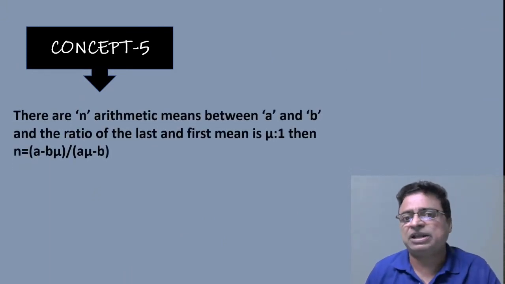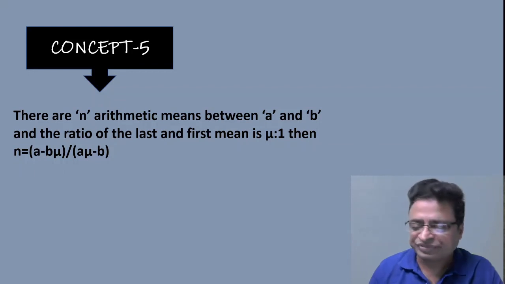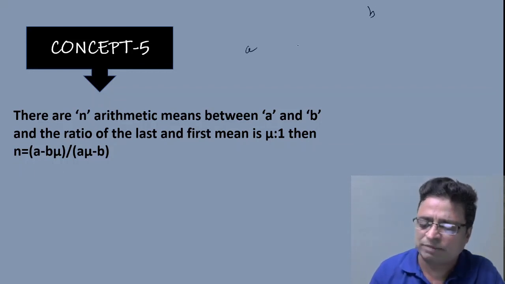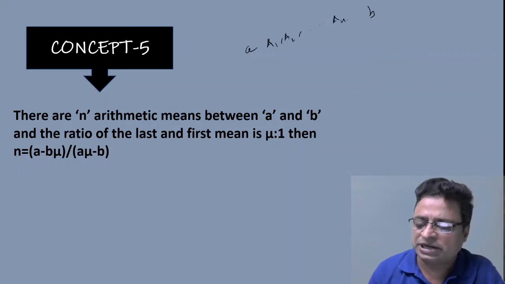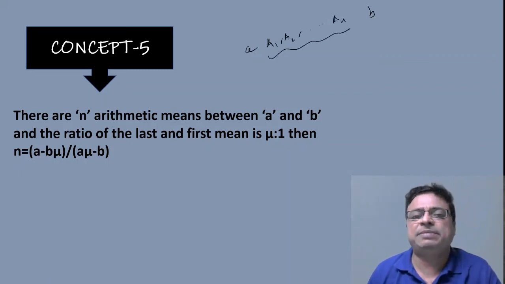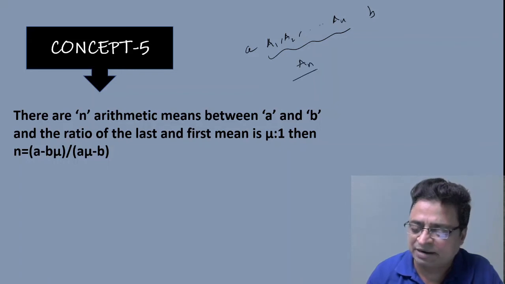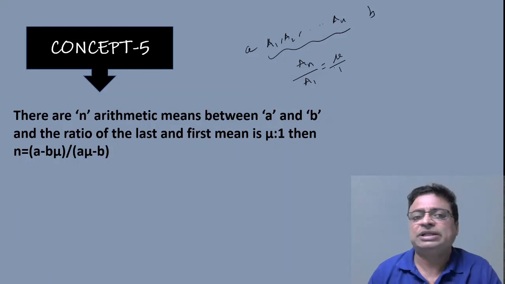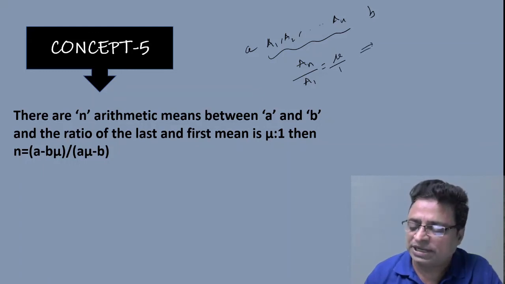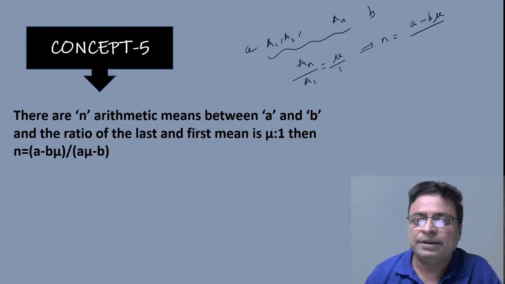If there are n arithmetic means between a and b. As I said, suppose a and b are two numbers, and a1, a2 and so on up to an are the n arithmetic means between a and b. And the ratio of the last and first mean is mu is to 1. The ratio of the last and first mean, that means an by a1, is given as mu by 1, mu is to 1. Then n equals what? What could be the n? The answer would be (a minus b mu) by (a mu minus b).